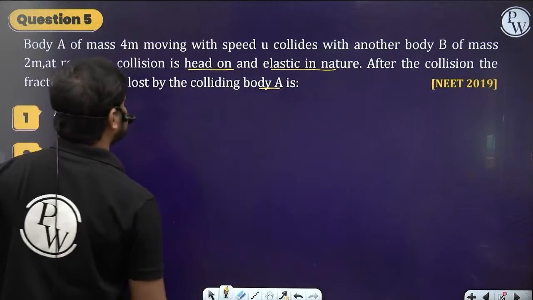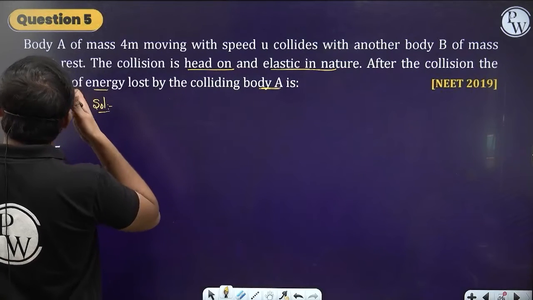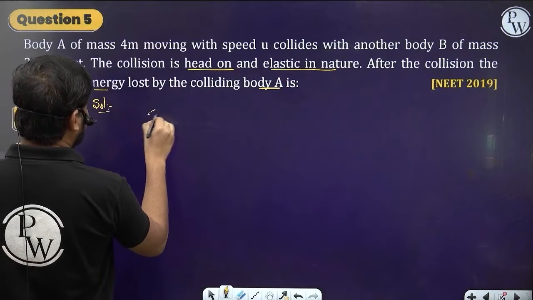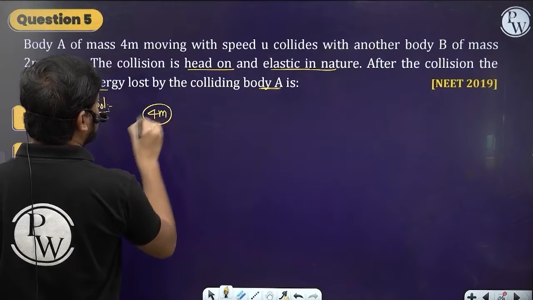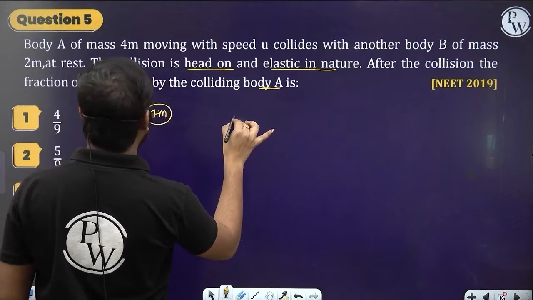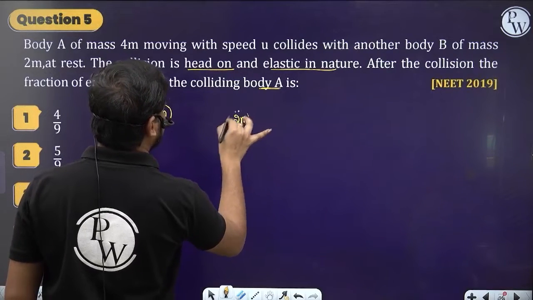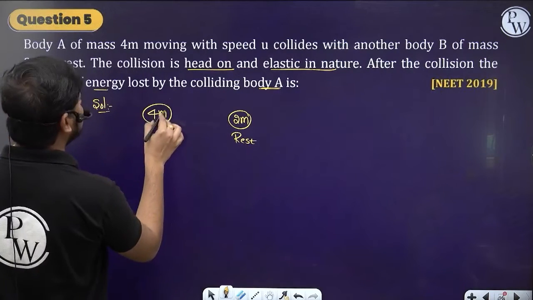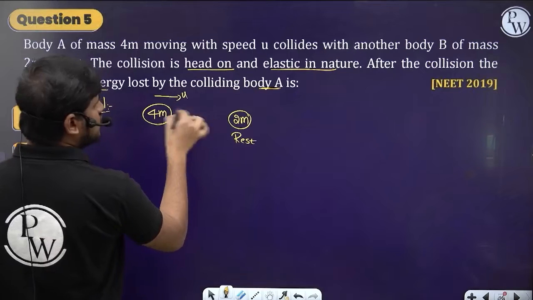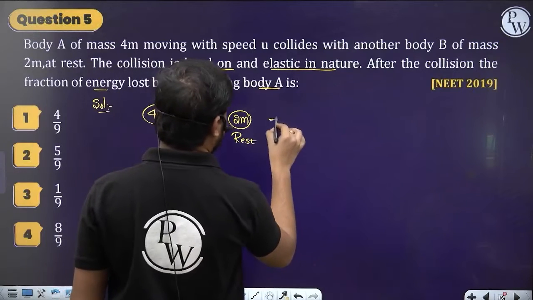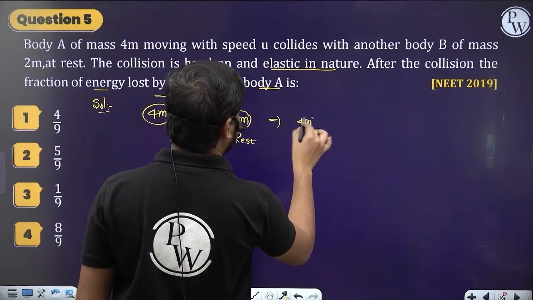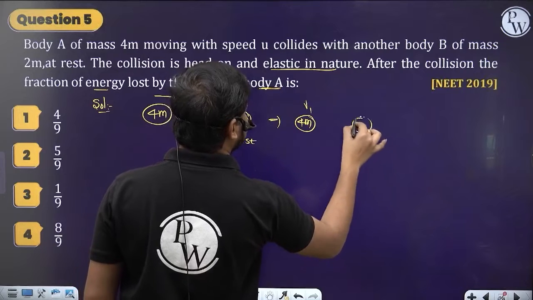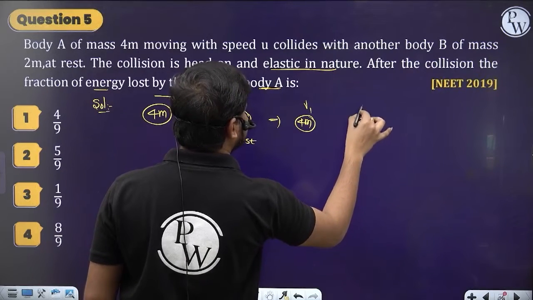See here. The first thing, this is body A, which is of mass 4m, and then another body B, which is of mass 2m. This is at rest, and this is moving with a velocity u. So they collide, and after collision the 4m mass will have the velocity v1, and the 2m mass, let's suppose, has velocity v2.